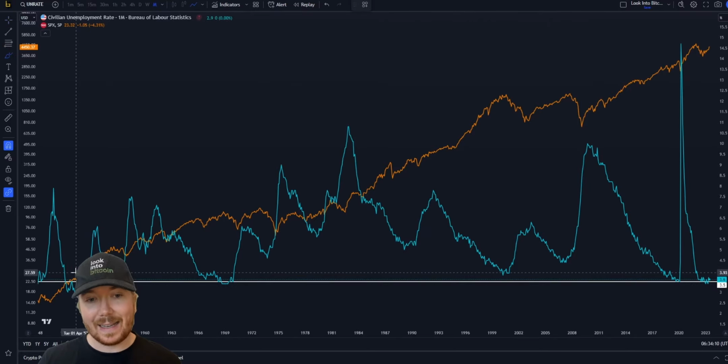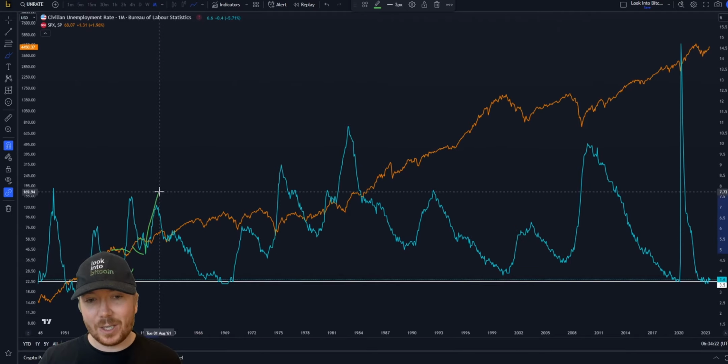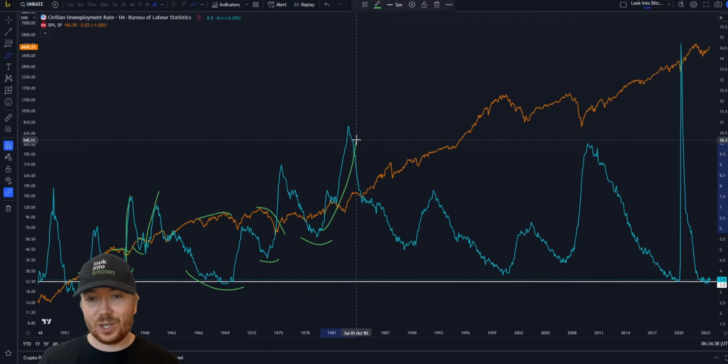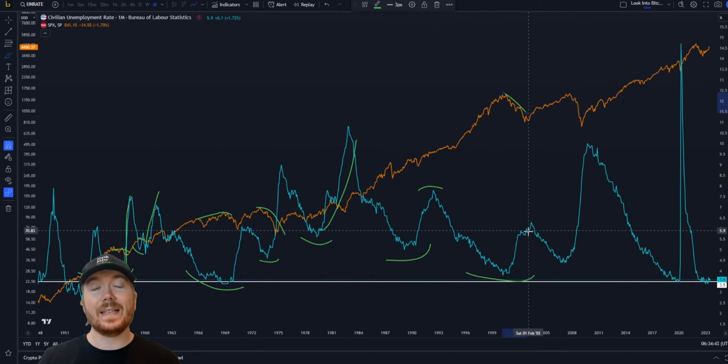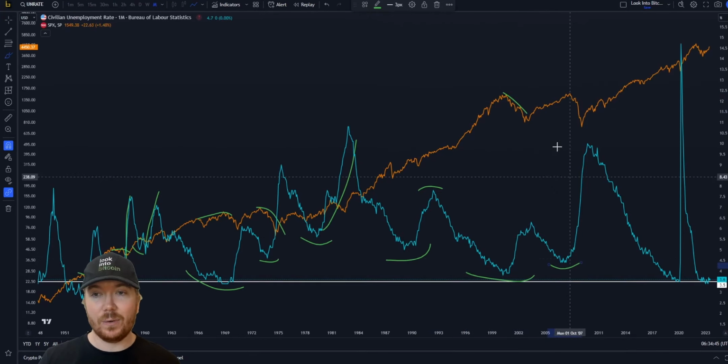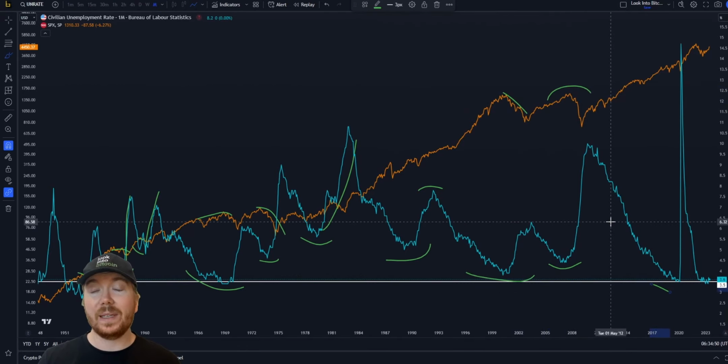So here it did take a little bit before a decrease to the downside. And even if we didn't actually reach unemployment rates this low, we can see even if we see unemployment just start to bottom out and just maybe curl over and start increasing a little bit before these huge spikes to the upside, we can see that these always preceded a large decrease in prices in the US economy. So a lot of people are watching charts like this and other similar fundamental market metrics to try and gain some insight into if we are potentially leading into a recessionary period in the US economy and then subsequently, like we said, probably lower prices.